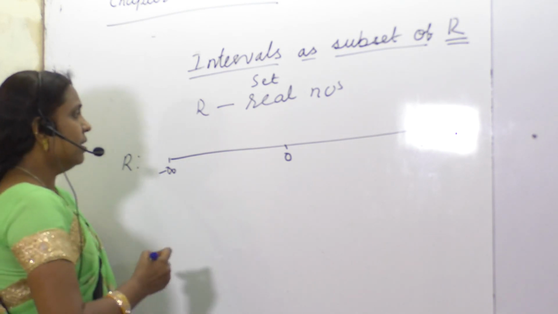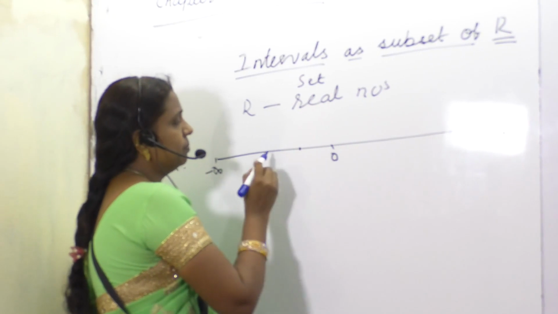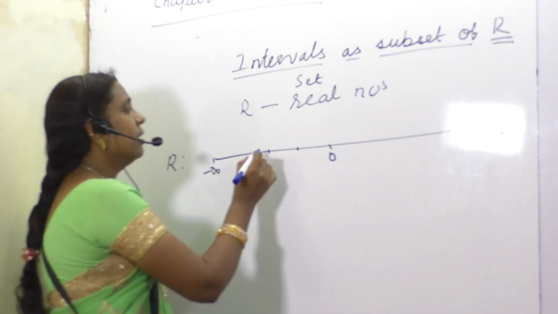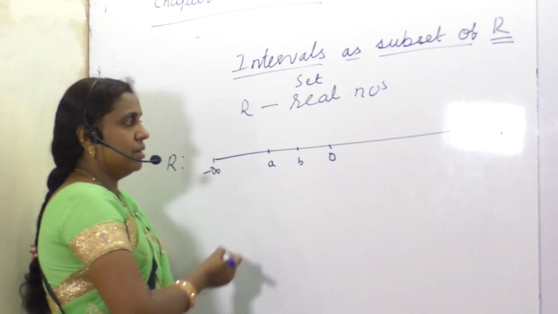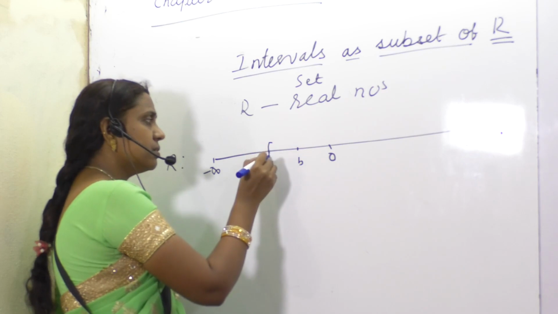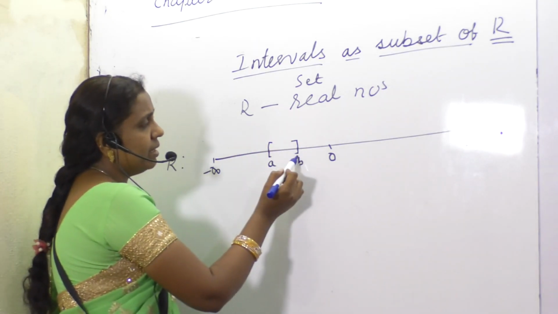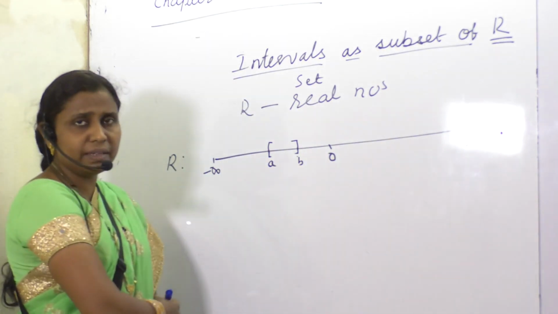Okay. So here let me make one range here. Let me take this one. For example, A, B. So if I take this portion from the real line, is this AB a subset of minus infinity to plus infinity?